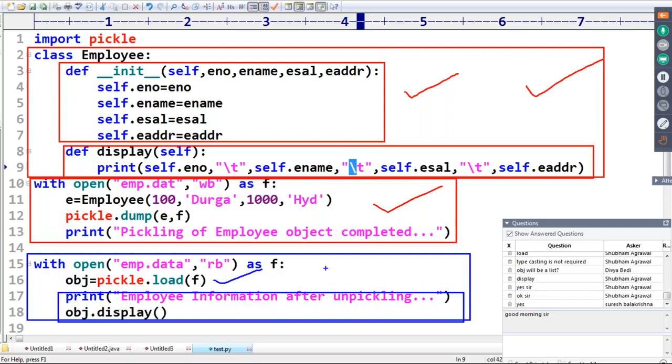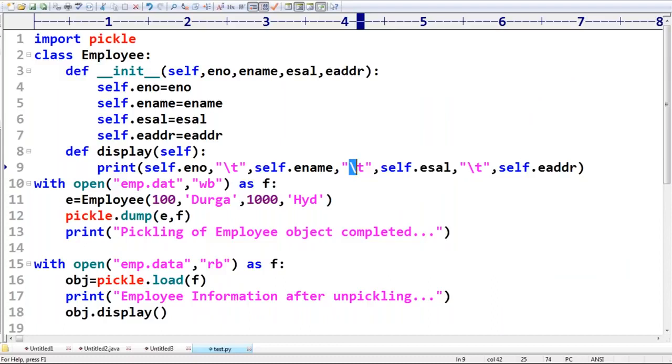My doubt is, while performing pickling, what file name did you choose? emp.dat, that means data file. Now my question is, if that file is not already available, is there any problem? No, because write mode by default is going to create that file. I hope that's clear. We are not required to worry about that.